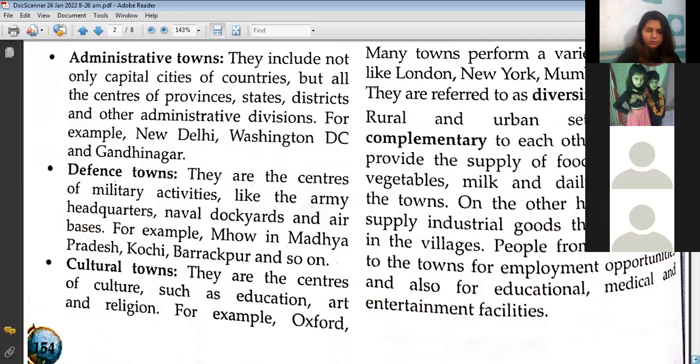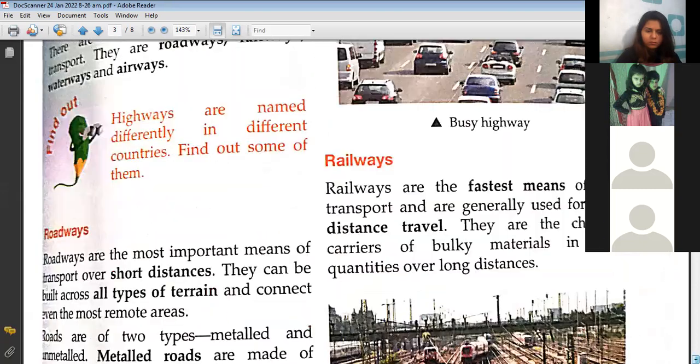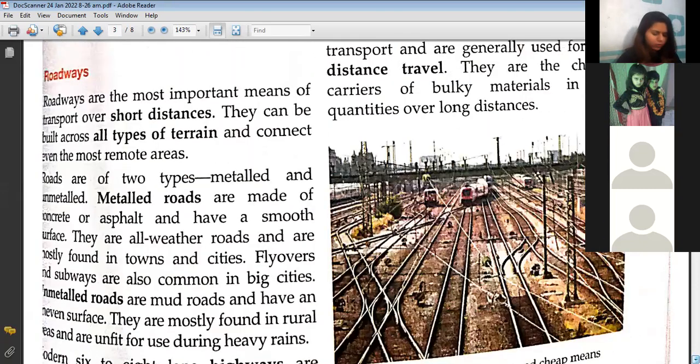Yes, ma'am. In transport, we have started with the railways. We have done the golden quadrilateral. No, not yet. Have we completed roadways? No, ma'am, we have not started roadways. We have to start roadways.